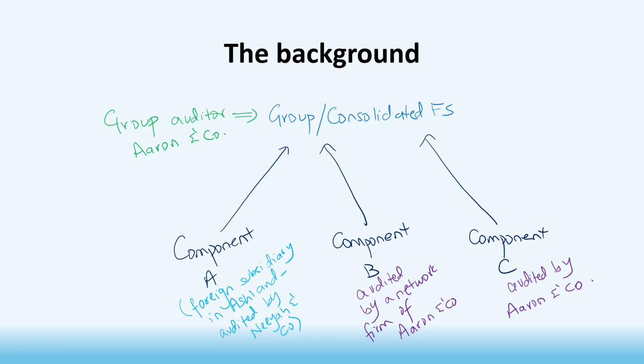You'll be giving an opinion on the group financial statements, which include the financial information from three components. Component A is a foreign subsidiary in Ashland, audited by a completely different firm called Nia & Co. The other two components are audited by Allen & Co. or a network firm. Not really related directly to this topic, but just a quick recap.